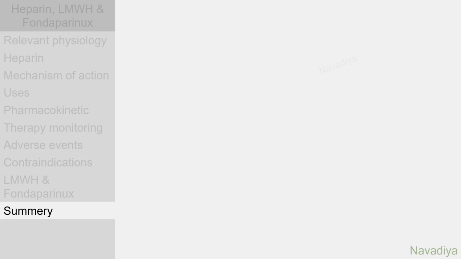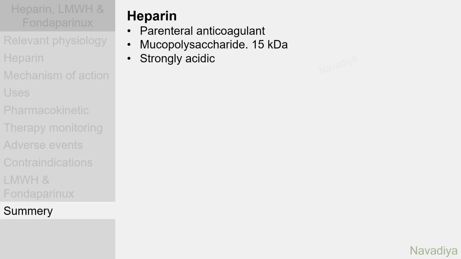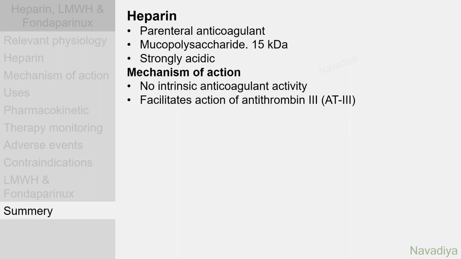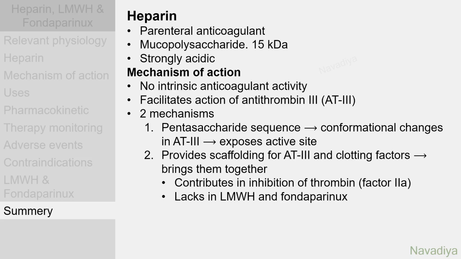Now let's have a summary. Heparin is a parenteral anticoagulant. It is a mixture of mucopolysaccharides with average molecular weight of about 15 kilodalton. It is strongly acidic drug. It has no intrinsic anticoagulant activity, but it facilitates action of antithrombin 3 by about 100 folds. It is done by two mechanisms.